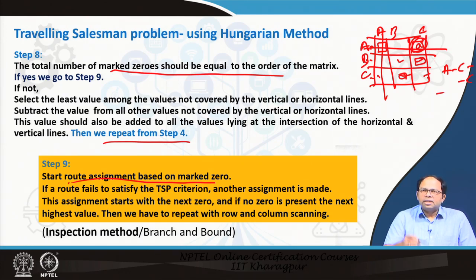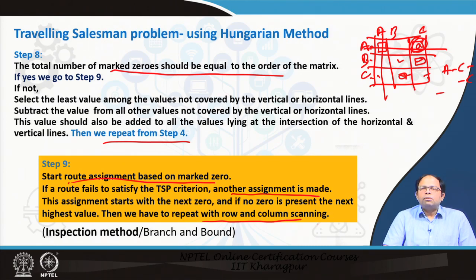If it doesn't satisfy the TSP criteria, we have to make another assignment. How do we do that? The assignment starts with the next 0, and if no 0 is present, the next lowest value. If there is another 0 in that particular row, we choose that. If it doesn't have any further 0, then we choose the next lowest value. And then we have to repeat the row and column scanning method.